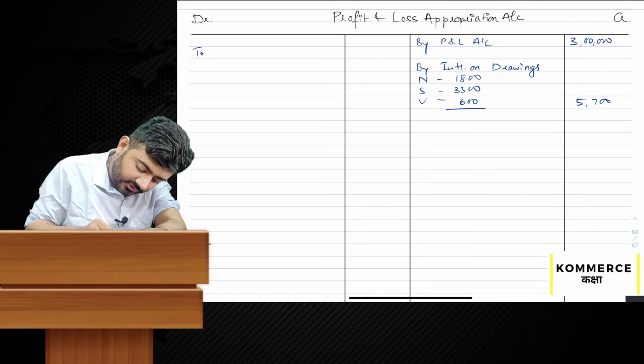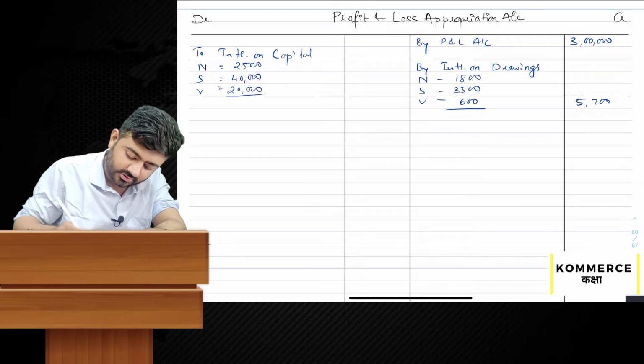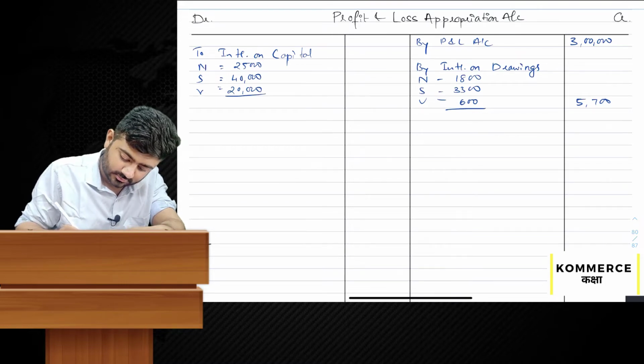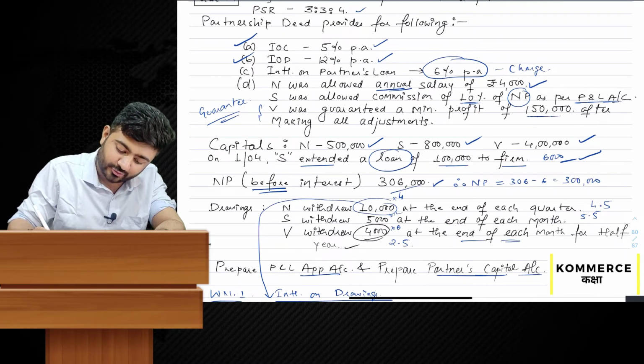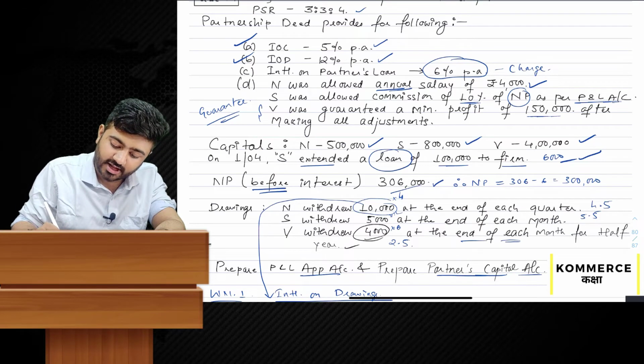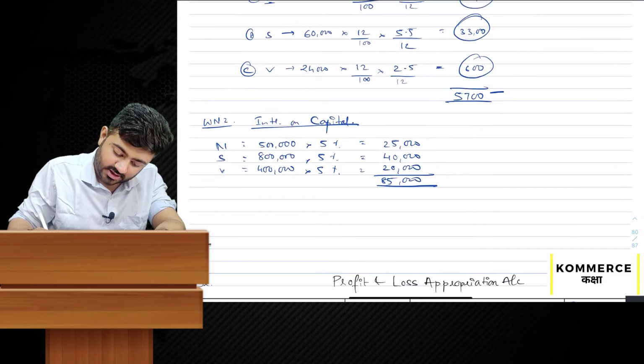On the debit side, to interest on capital, N, S, V: 25,000, 40,000 and 20,000, total 85,000. N was allowed annual salary of 4,000. S was allowed commission of 10% of net profit. So net profit is 3 lakh and not 3,06,000.